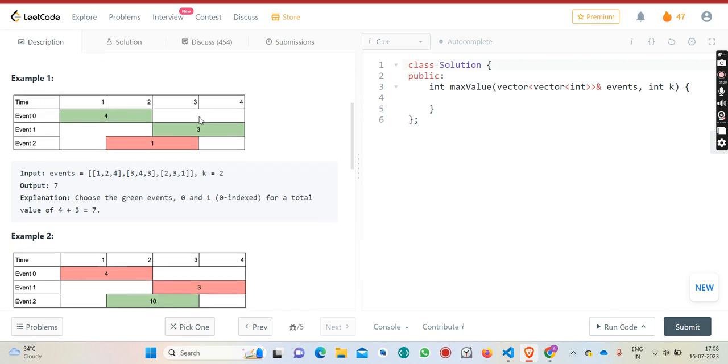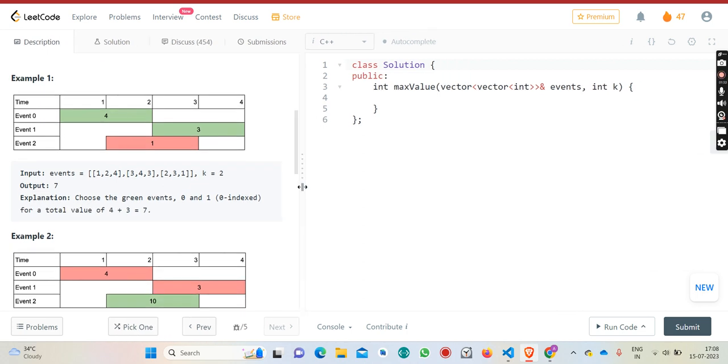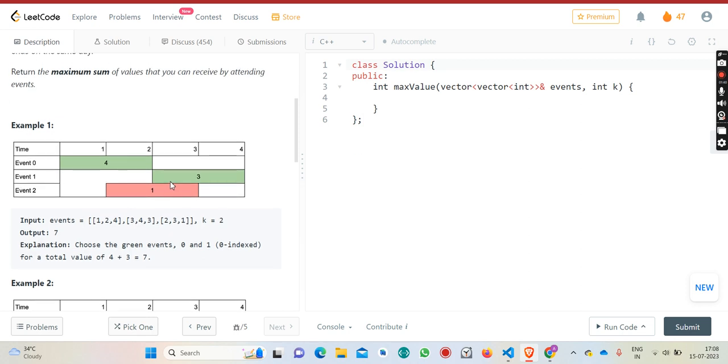So now how to proceed with this solution? First of all, let's discuss the test case examples.